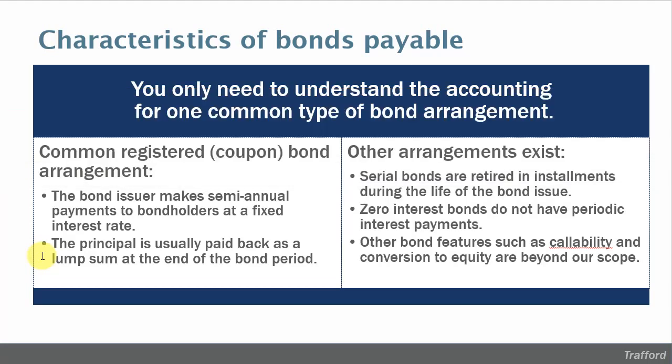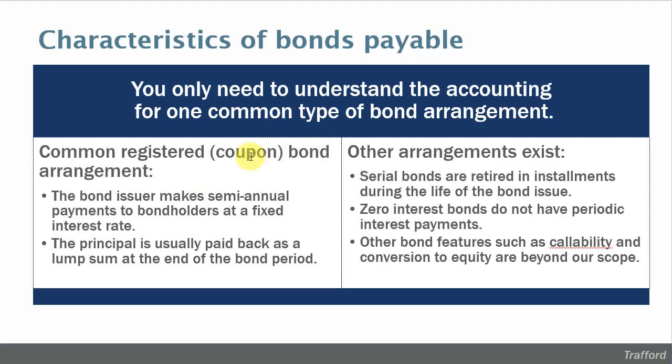These used to be called coupon bond arrangements because the bonds literally came with little coupons attached to them, and whoever wanted to receive the interest payment basically tore this coupon off the bond and took it to a financial institution and received their interest payment. That doesn't happen anymore, of course. Corporations just send the stated interest payments to the registered owner of those bonds.